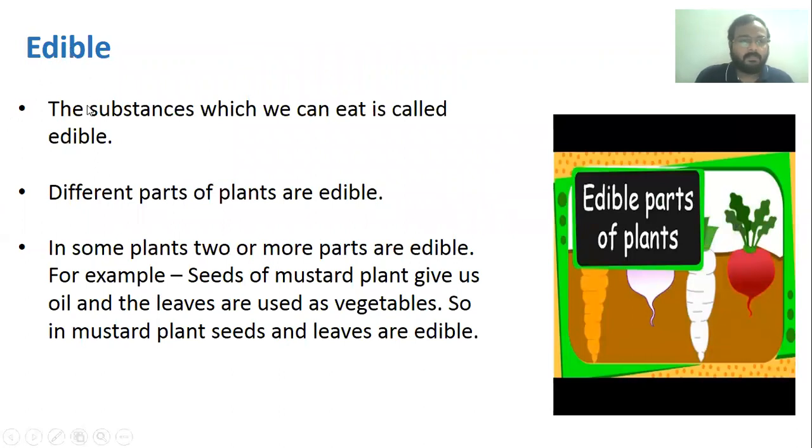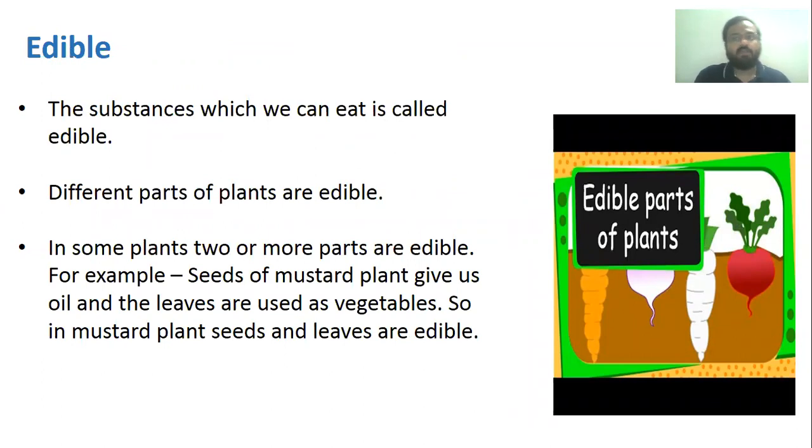Next is edible. What is edible? The substances which we can eat are called edible. So something which we can eat, which our body can digest, is called edible. Different parts of plants are edible. In some plants, leaves are edible. In some plants, roots are edible. In some plants, seeds are edible. So in different plants, different parts are edible. In some plants, two or more parts are edible.